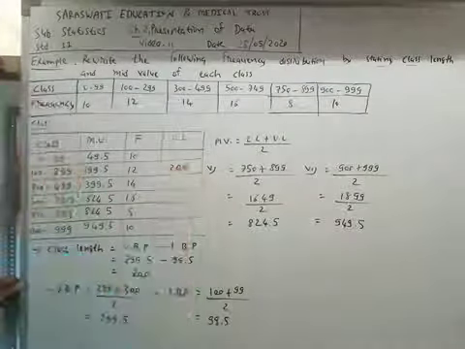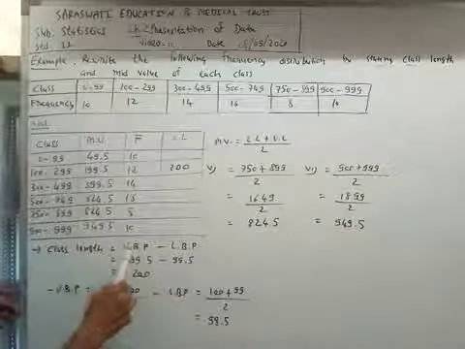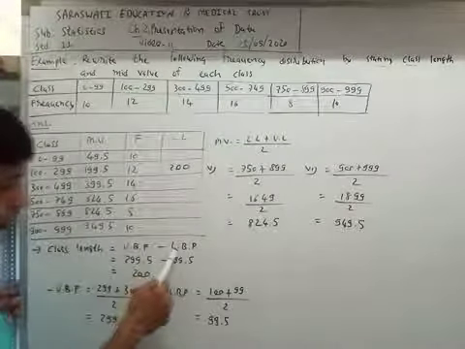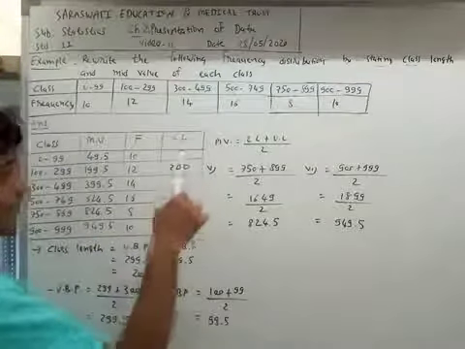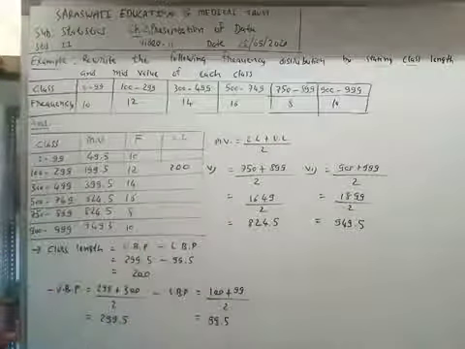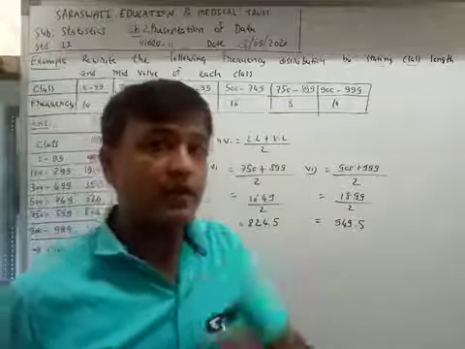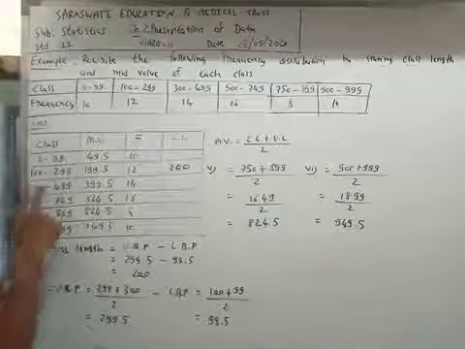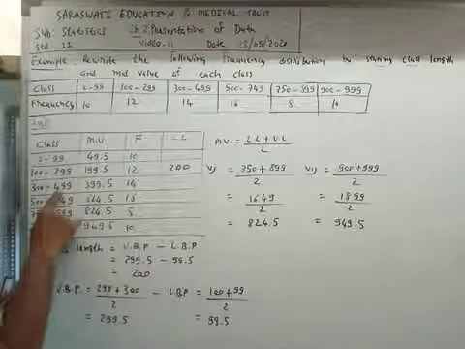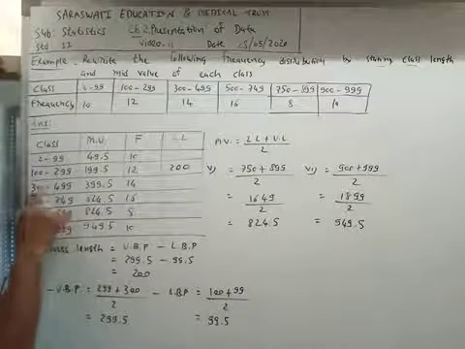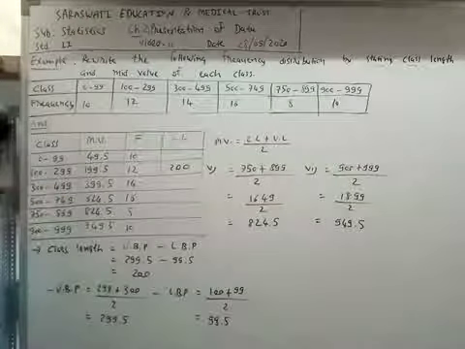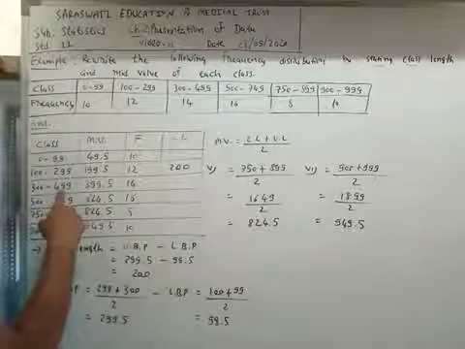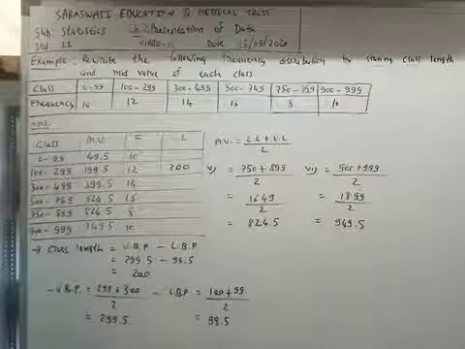For each and every class you can find the upper boundary point and lower boundary point, and after that get the class length. But we have a shortcut already. You can see what is the difference between 300 and 499, and in this question inclusive classes are given.